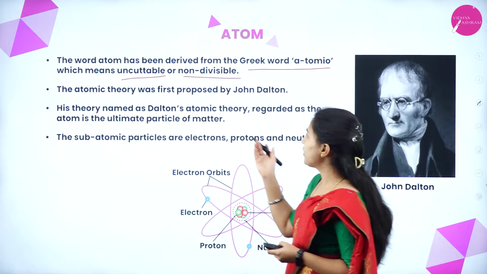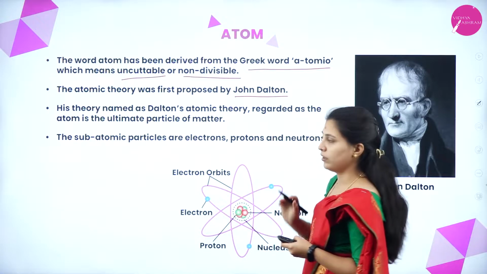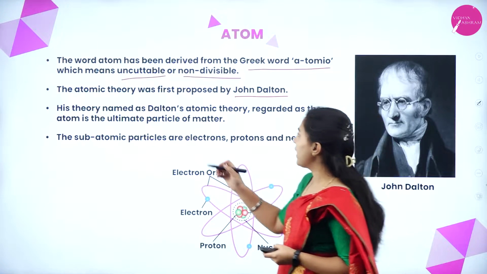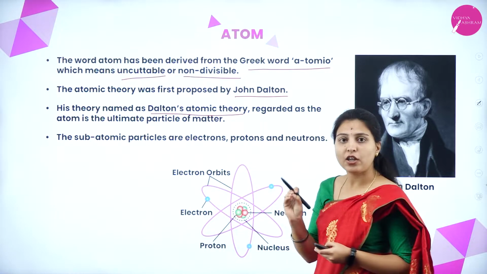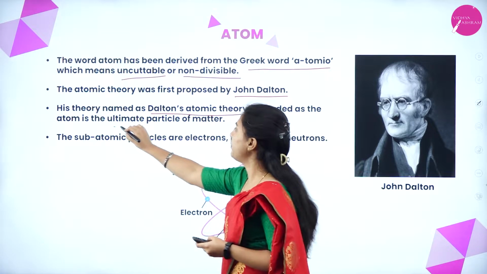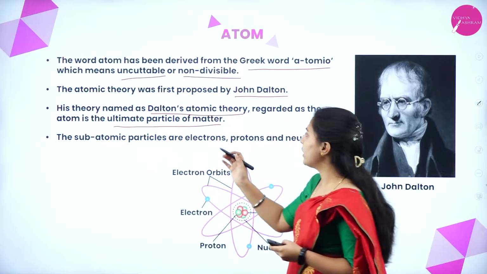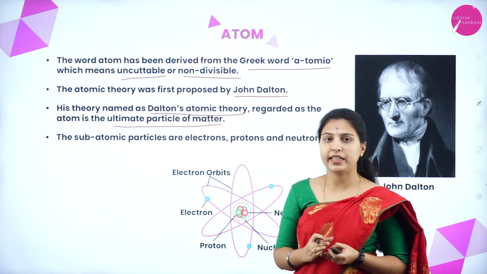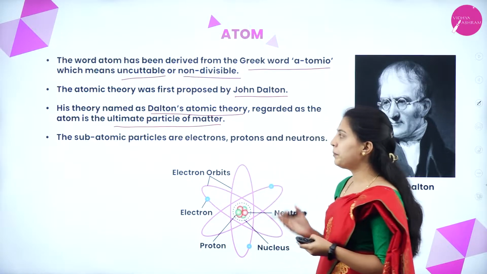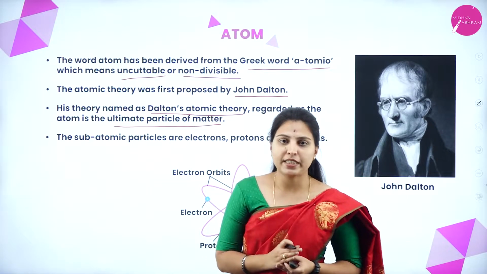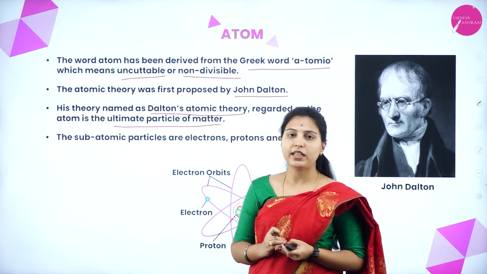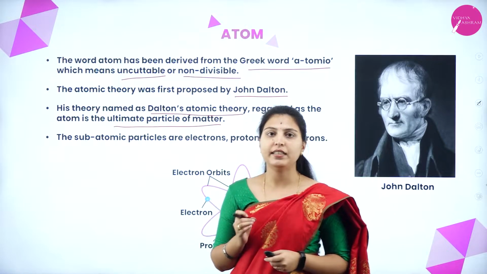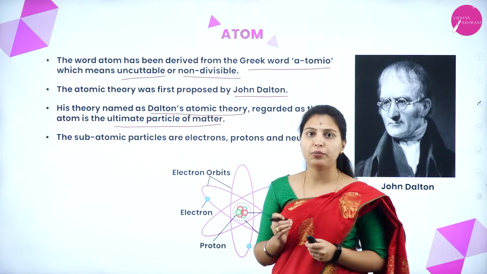The atomic theory was first proposed by John Dalton and it was named as Dalton's atomic theory. According to that theory, atom is the ultimate particle of the matter. According to Dalton's atomic theory, it cannot be destroyed or recreated. So, he told atom is the ultimate particle of matter. After that, Michael Faraday gave the relationship between electricity and matter, which led to the discovery of subatomic particles.